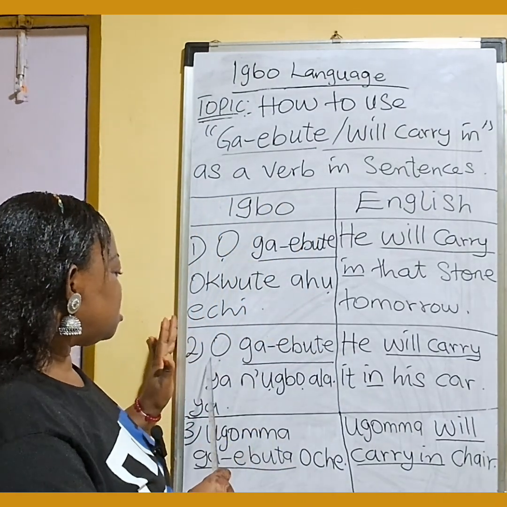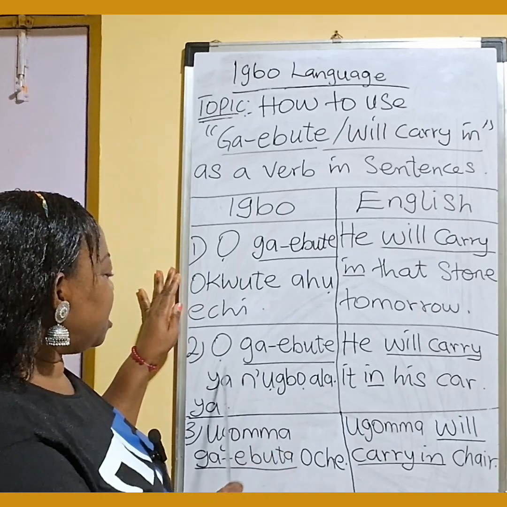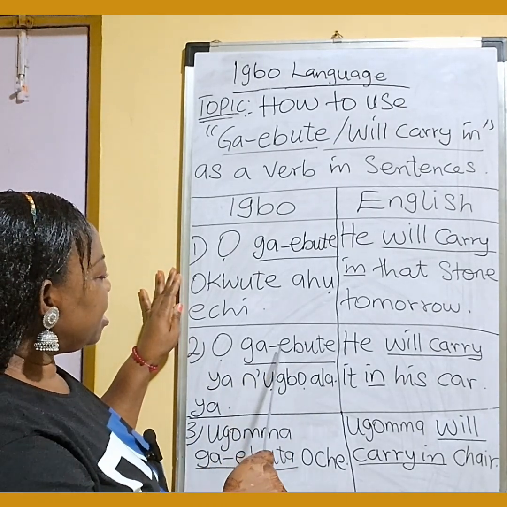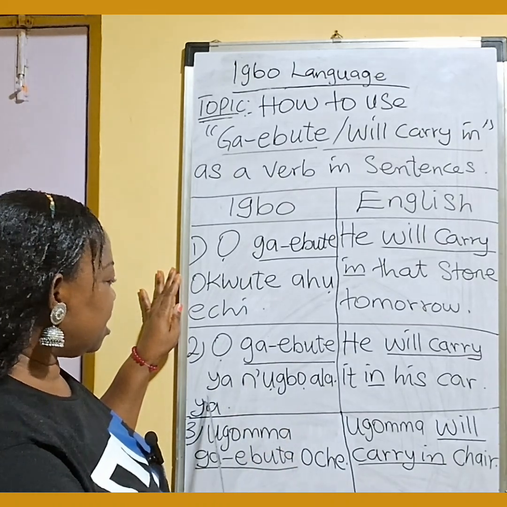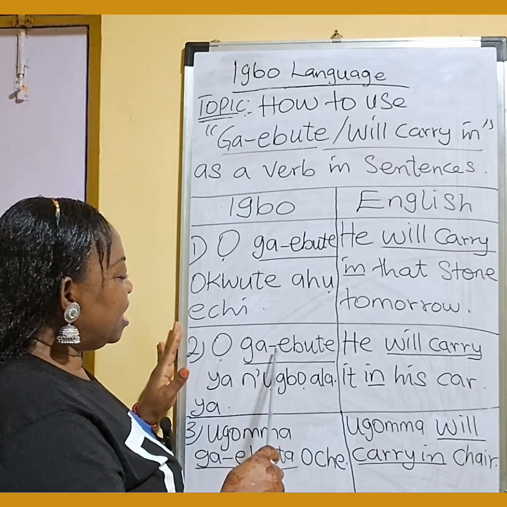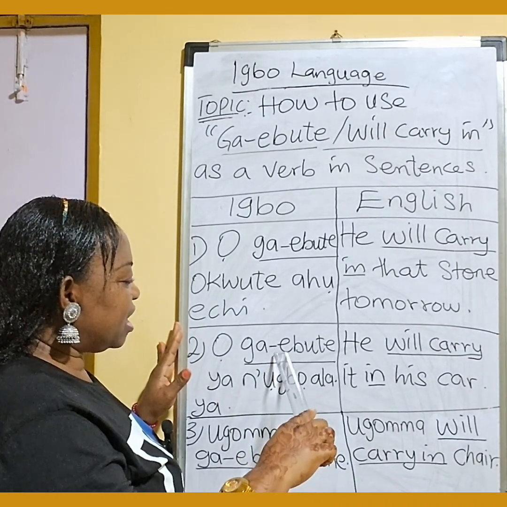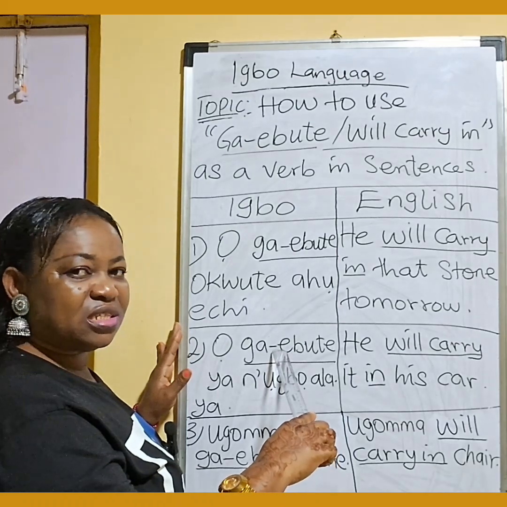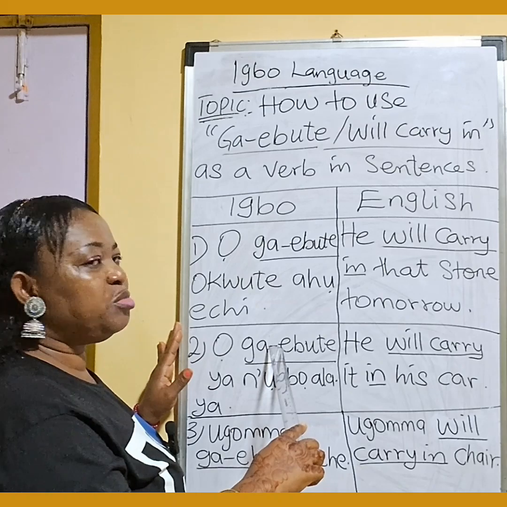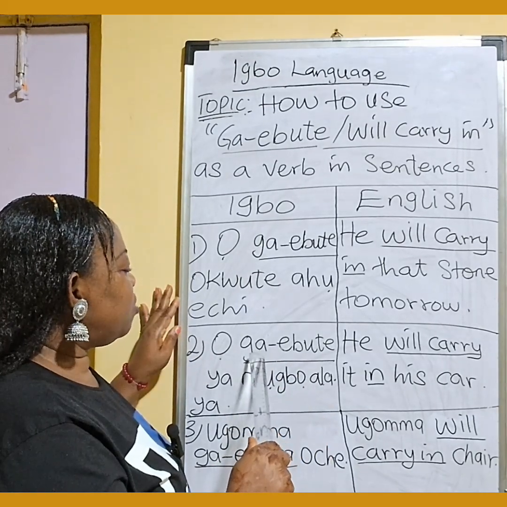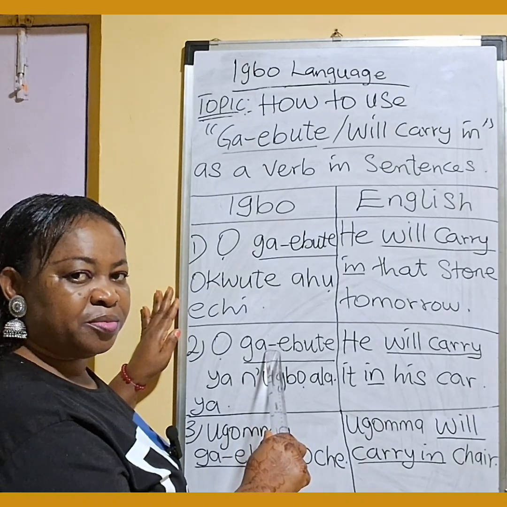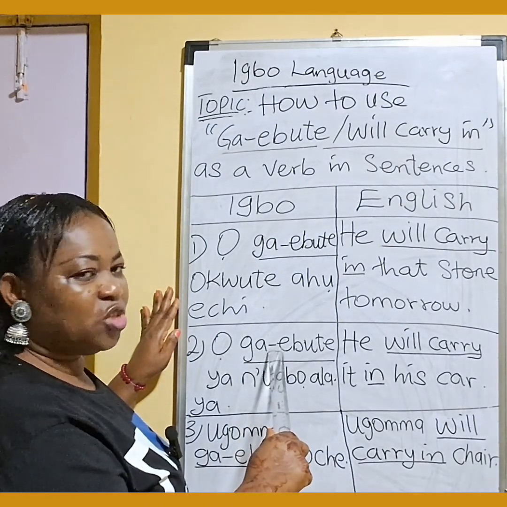Another one, number two, says, Ọ ga-ebute ya n'ụgbọala ya. Say that, class. Ọ ga-ebute ya n'ụgbọala ya. Remember, when we say ga-e, you can see that a here, ebute. This first alphabet A, when you hear ga-e, it means future tense. The reason why we put this dash here is because of these two vowels, to separate them from each other.